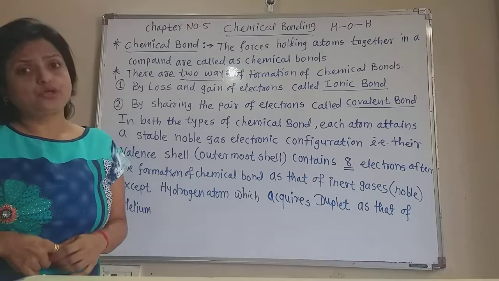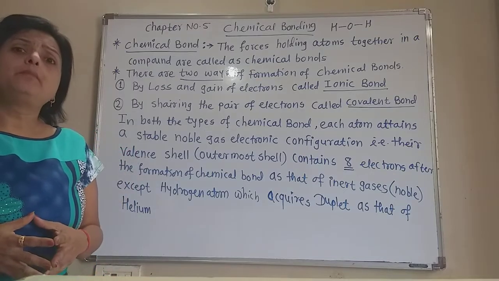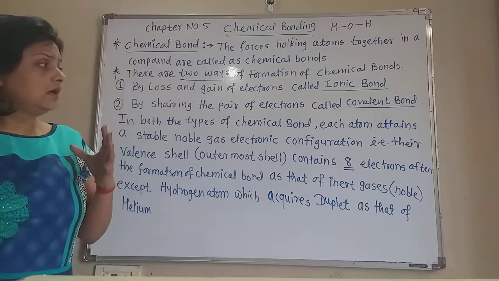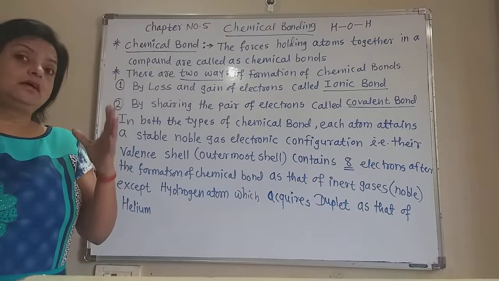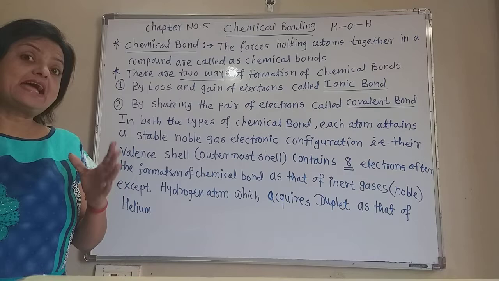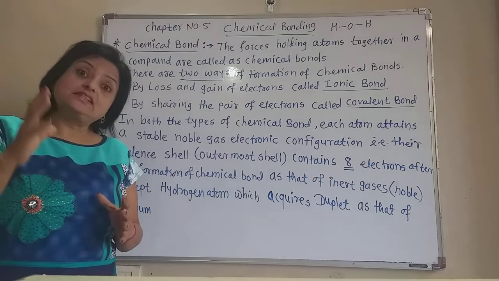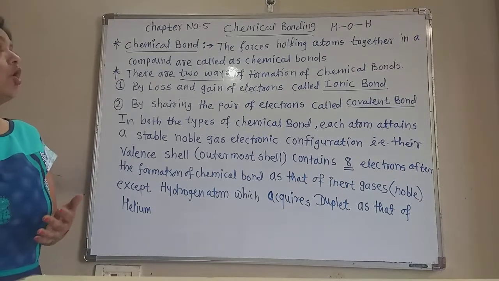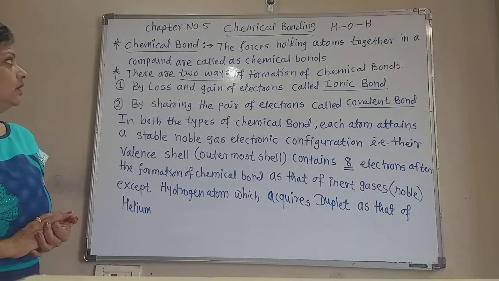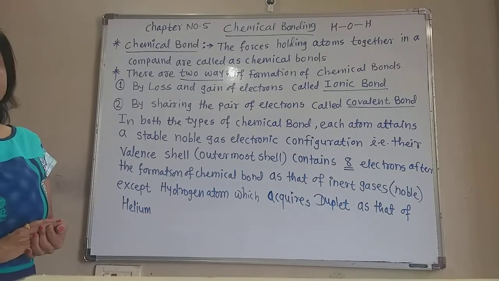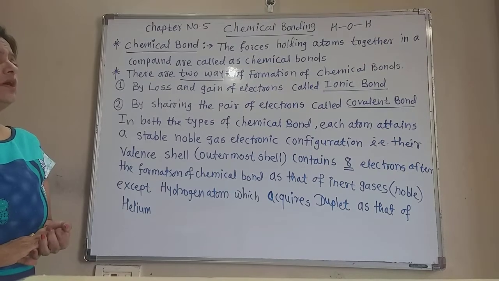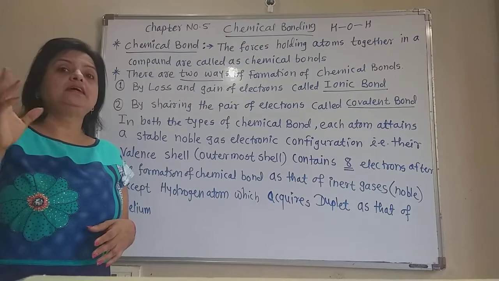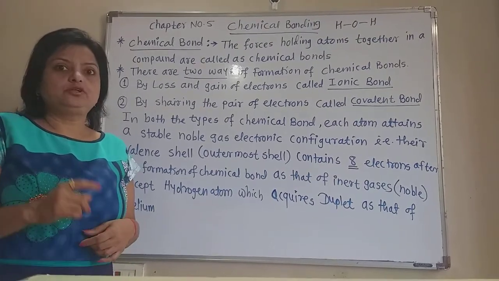So only hydrogen acquires a duplet, but the atoms other than hydrogen attain their electronic configuration as that of the noble gases in the outermost shell, that is 8 electrons, they attain the octet. Now these ionic bond and covalent bond are the attractive forces between the atoms in the molecule.